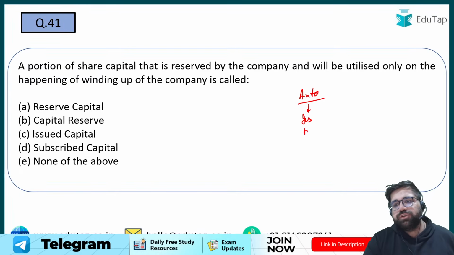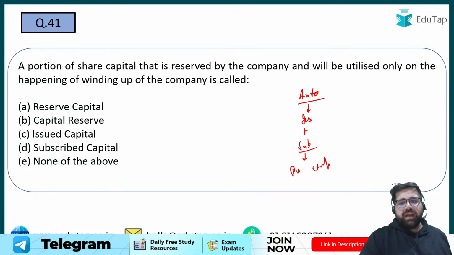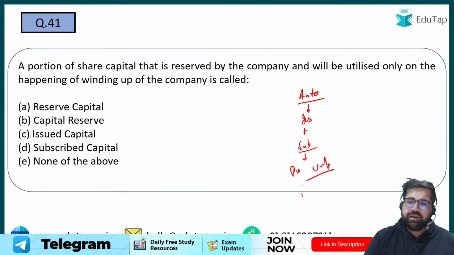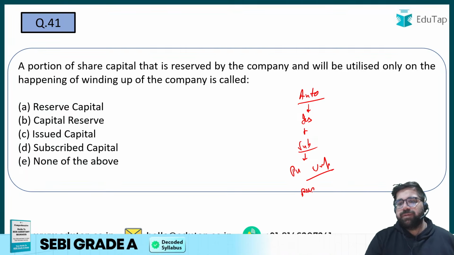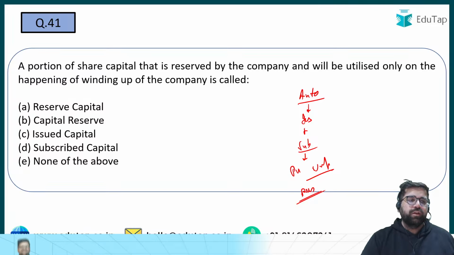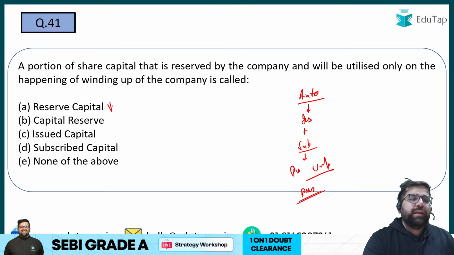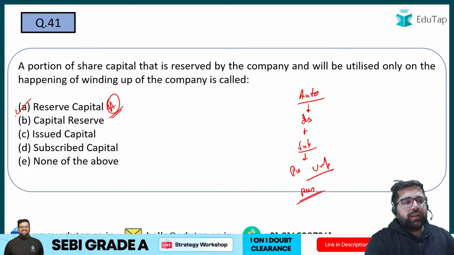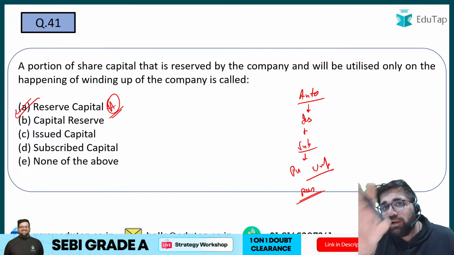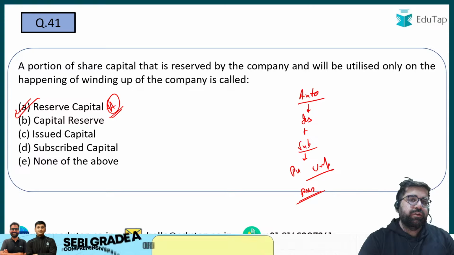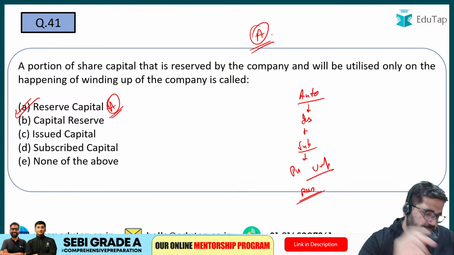In subscribed capital, some part will be paid, some part will be unpaid. And then you have your last capital, which we call reserve capital, which I will only call when my business is getting closed. So my answer will be option number A, reserve capital. Right? It is a kind of capital which is only called when your business is getting closed. So 41 answer will be option number A.